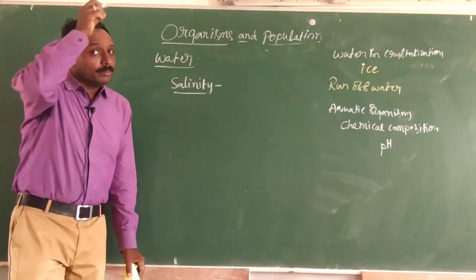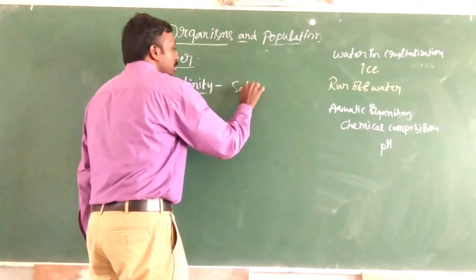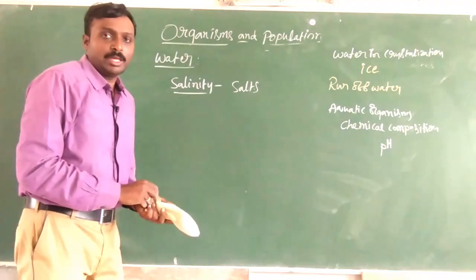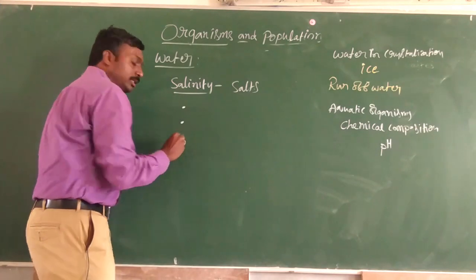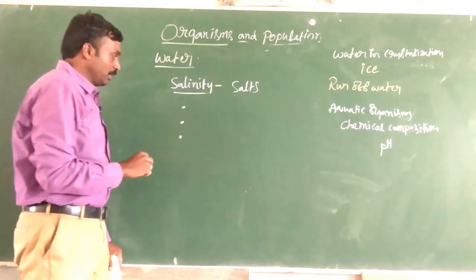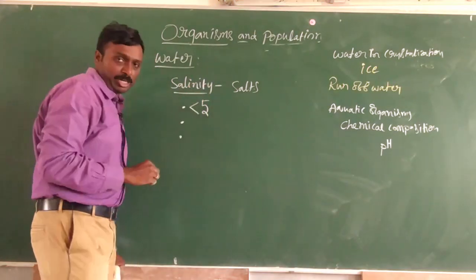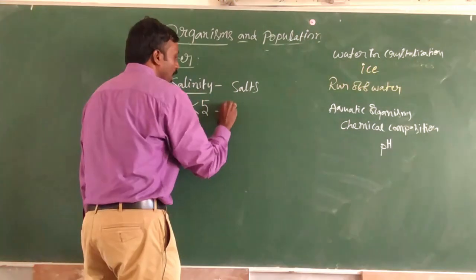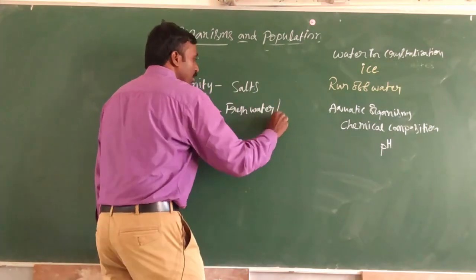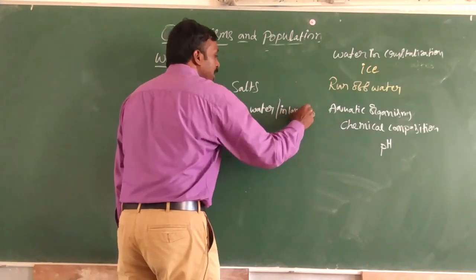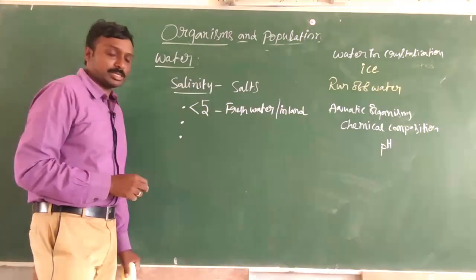So salinity talks about the concentration of salts in the water. Generally, let us take three different conditions. The first condition, less than 5%, is seen or observed in freshwater bodies. Sometimes they are also mentioned as inland waters. Inland waters are freshwater bodies, less than 5%.